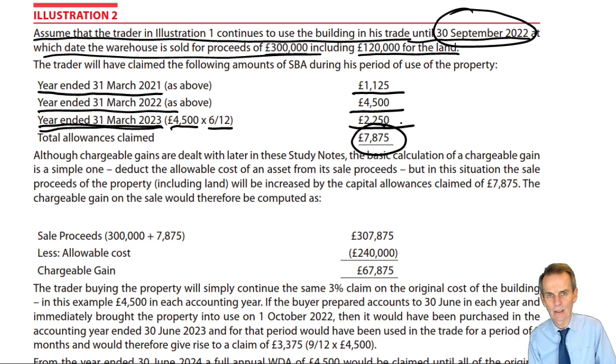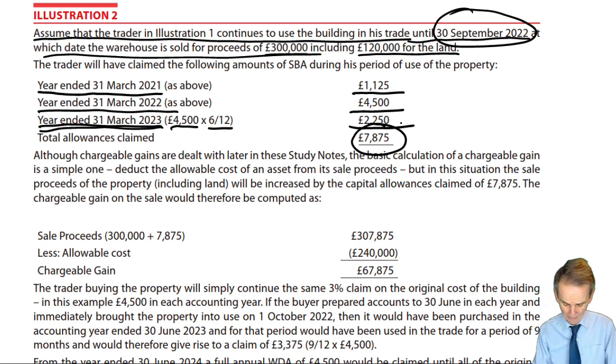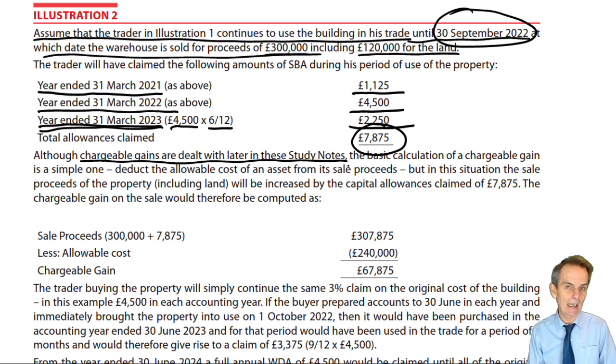Costs were incurred when we brought it into use to the point at which it has left our use, we have sold it. Now, as we said, chargeable gains we've only discussed in basic form in our introductory lectures right at the very start, before we started our technical chapters from Chapter 2 onwards. But it's a basic calculation that we're talking in terms of. What makes exam questions more interesting, and therefore demands quite a few chapters in relation to capital gains, is the problems that attach to that calculation of the gain,